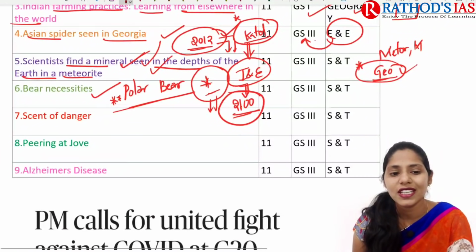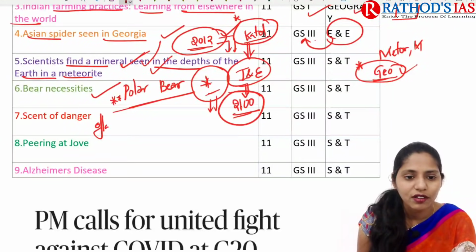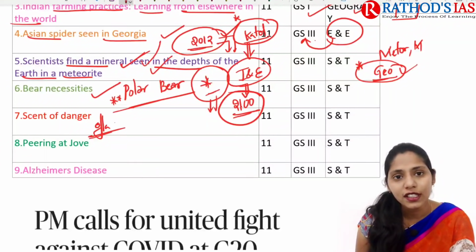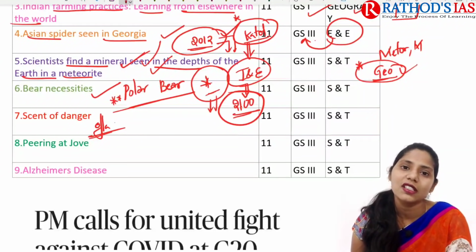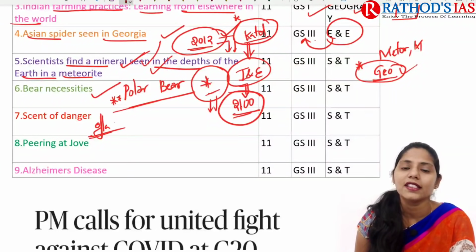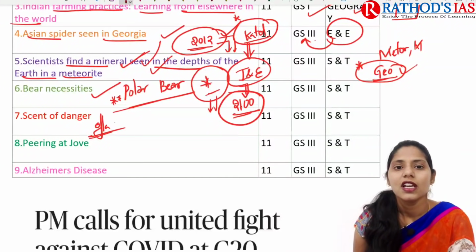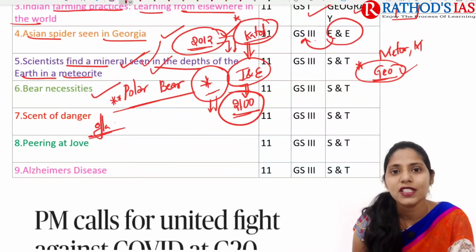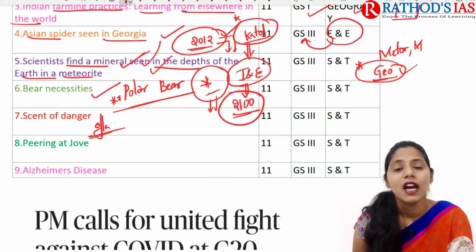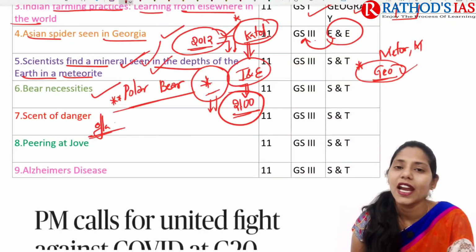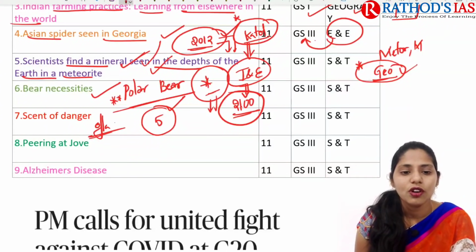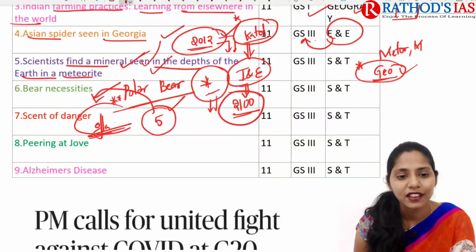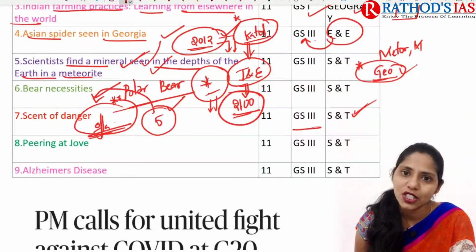And next topic is about scent of danger. This article mainly talks about olfactory cells. For example, we have 5 sense organs. Skin is mainly helpful to feel touch. Next one is eyes for sight, as well as ears to hear. And nose mainly to smell, and next one is our tongue to taste. So these are five important sense organs, out of which this article mainly talks about olfactory cells. So this will be important from our science and technology which mainly comes under GS paper 3.